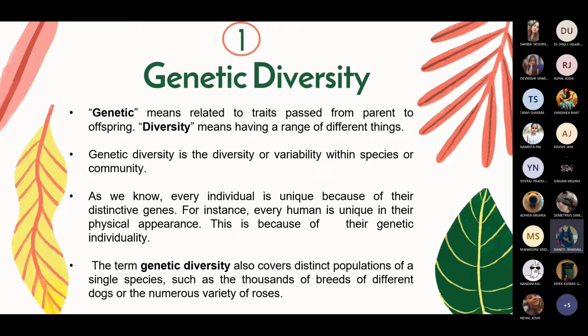Suppose, for example, every human is unique in their physical appearance. Like we all have similar appearance, but we all are unique in our own ways. That is because of our genetic individuality. Like we all have two eyes and two hands, very similar appearance, but still we all are very unique. And the term genetic diversity also covers distinct populations of a single species, such as the thousands of breeds of different dogs and the numerous varieties of roses.